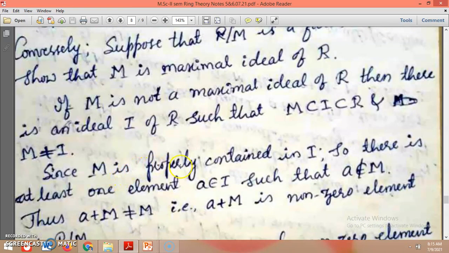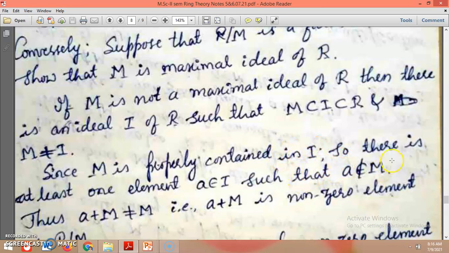Since M is properly contained in I, there is at least one element A belonging to I, that is, at least one element which is a member of the ideal I, such that A does not belong to the maximal ideal M.